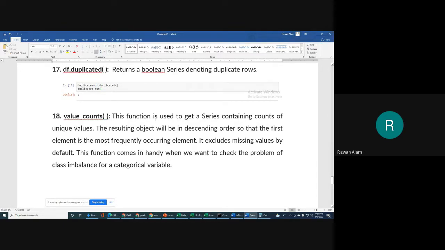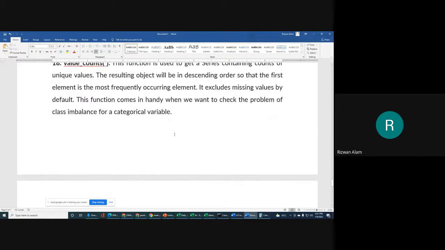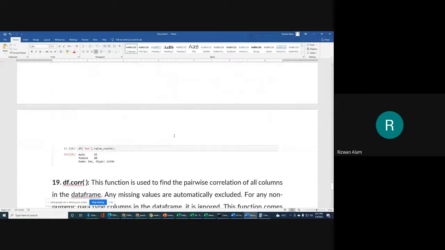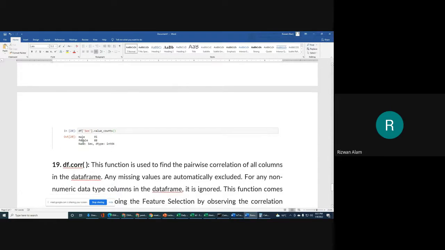Then value_counts. This function is used to get a series containing counts of unique values. If you want to know how many actual unique values you have, you can check that at your level.